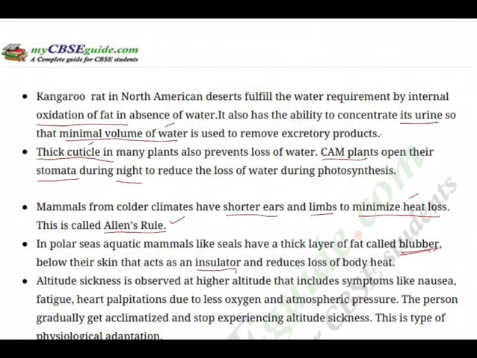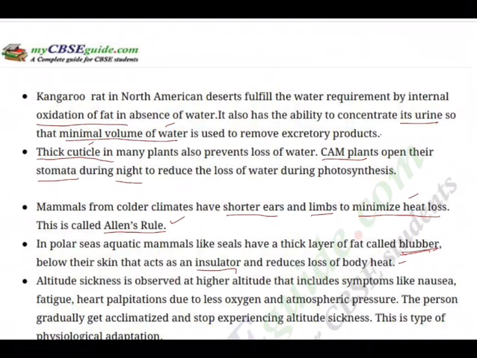I am sure you must be using a black tape as an insulator whenever you are finding an open cut portion in the electric wire. Your electrician just tries to tape it around that leakage point so that you will not have electric shock. Here also same. The blubber acts as an insulator and reduces loss of body heat. So that's a great adaptation, having a blubber.